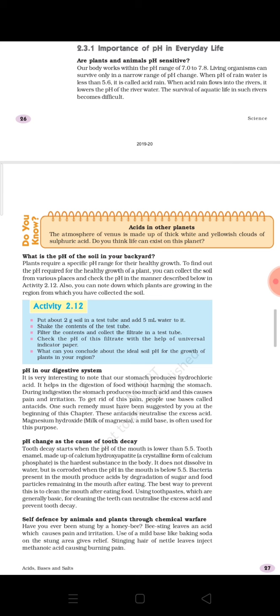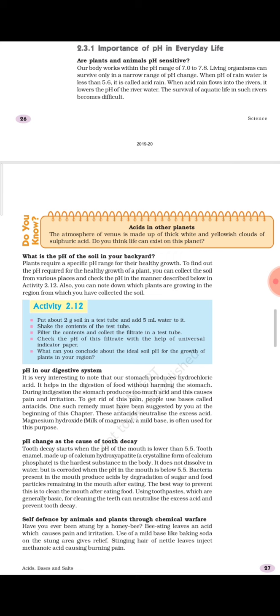So the reason is, after consuming food, after eating food, some of the leftovers or some of the food particles remain in our mouth, and bacteria start degrading those food particles, and because of that the pH value can fall below 5.5. So this is the reason.